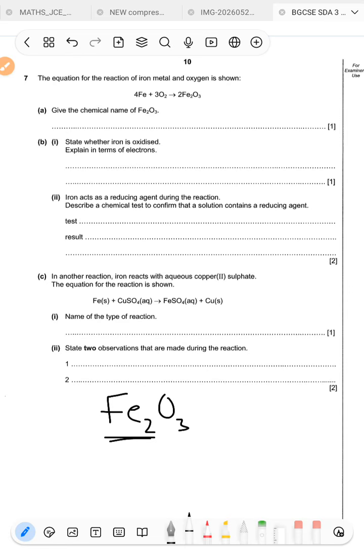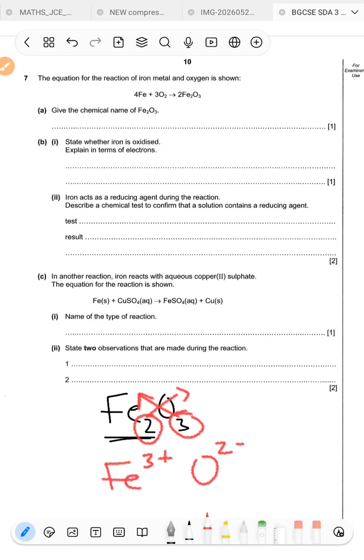Okay, so we're just going to reverse this. So remember, this 3 belongs to the iron, the 2 belongs to the oxygen. Therefore, we are looking at iron 3. So the answer is going to be iron 3 oxide. Simple as that. Then B says, Roman numeral 1 says, state whether iron is oxidized.